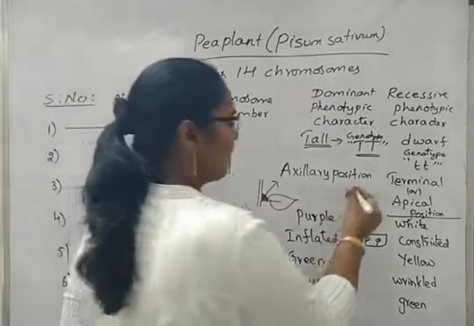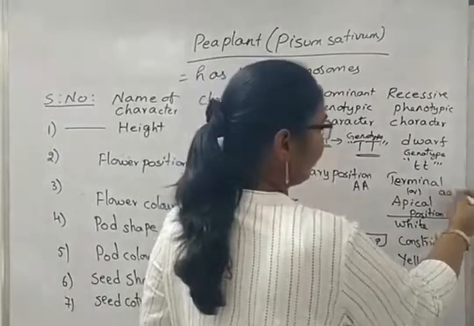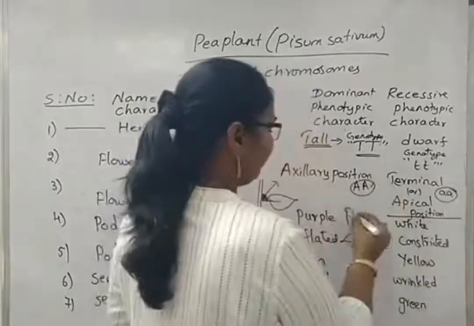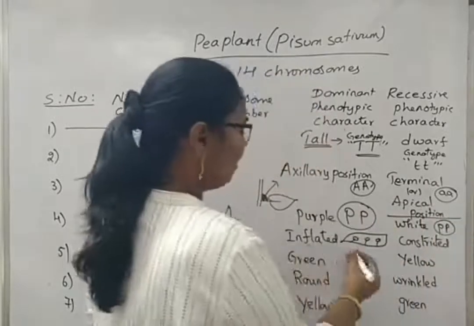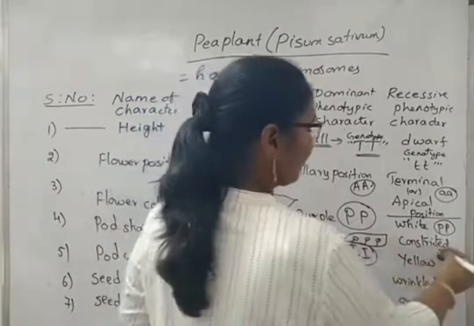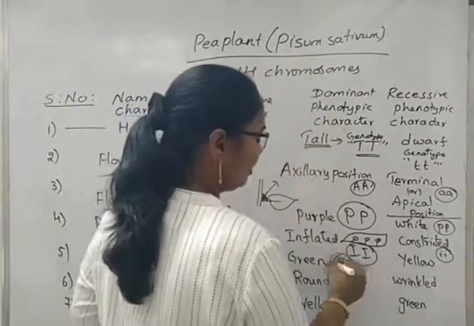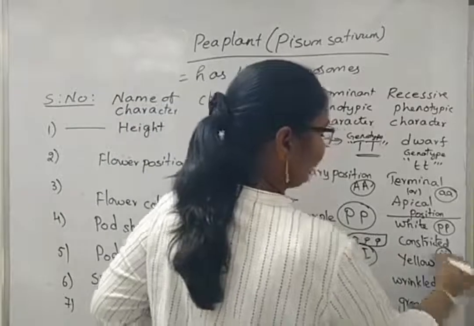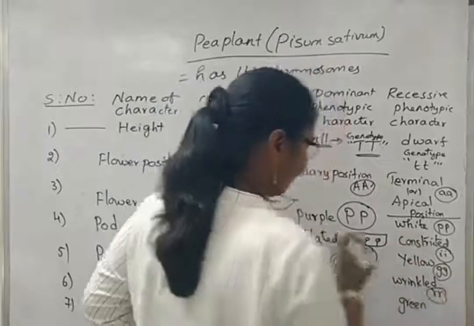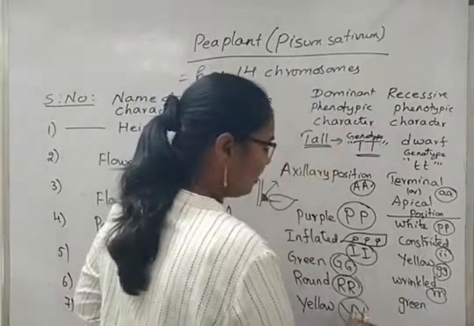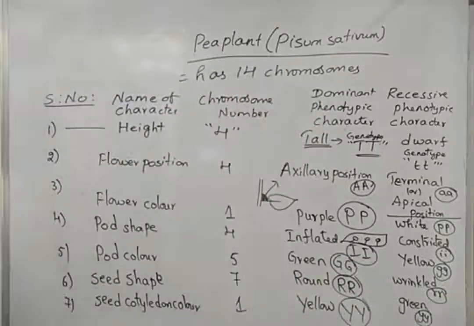Here we have seen this one is decided by capital A, and here it is small a. Purple color with capital P, white with small p. Inflated we can write capital I, constricted small i. Green we can write capital G, and here small g. Round we can write capital R, wrinkled with small r. Yellow with capital Y and green with small y. We can write different arrangements like this.